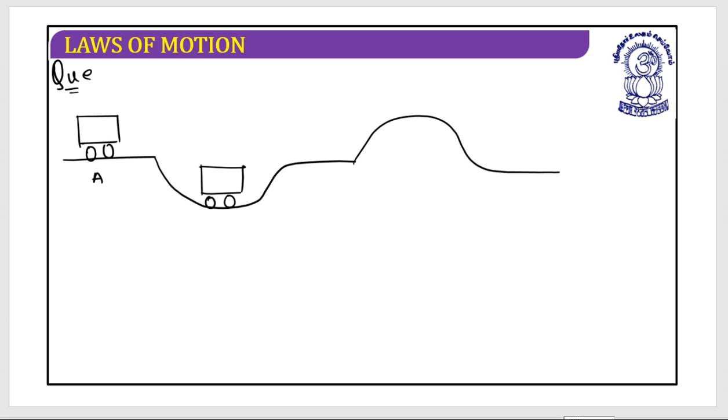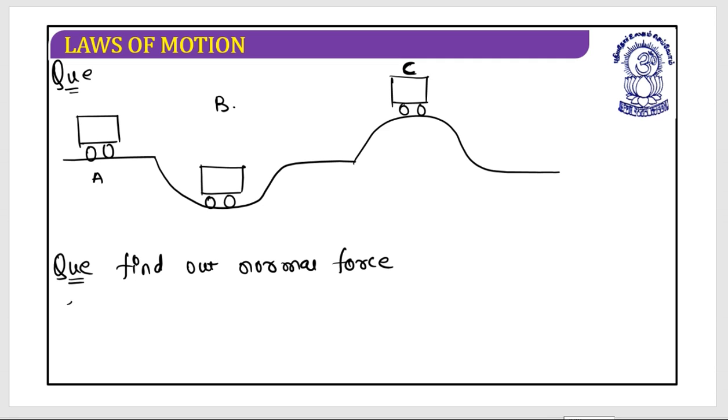This is the second situation, position B, and this is the third situation, position C. What is your question? Find out the normal force acting at points A, B, and C.